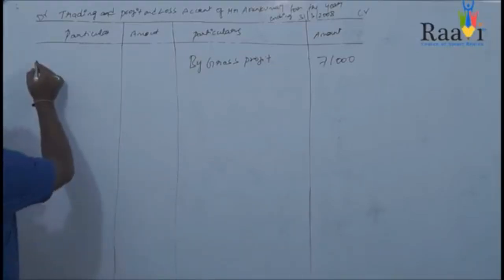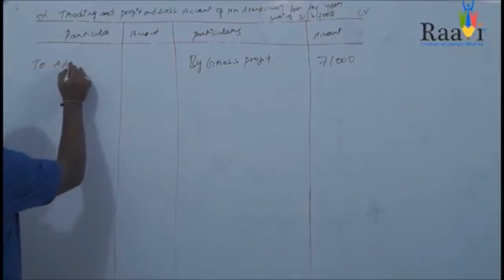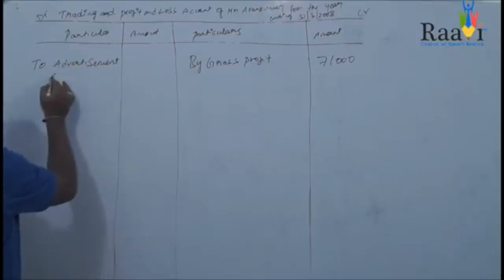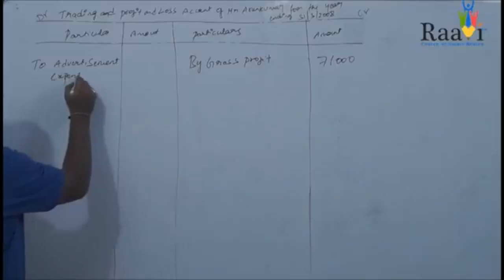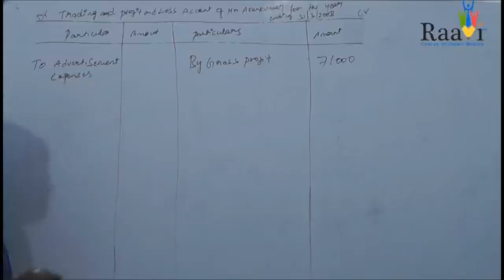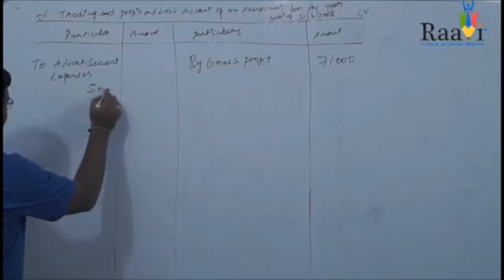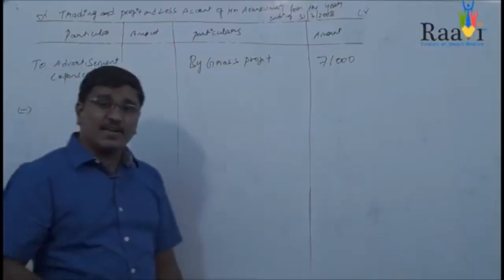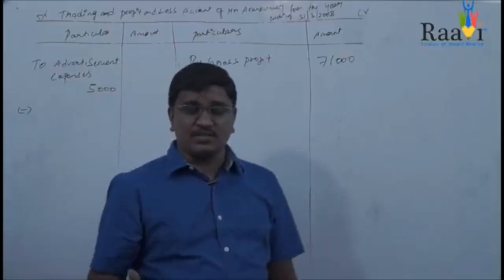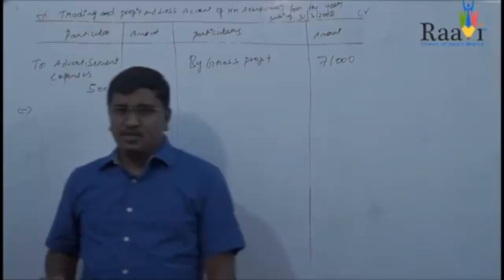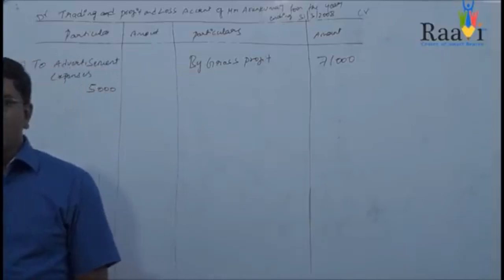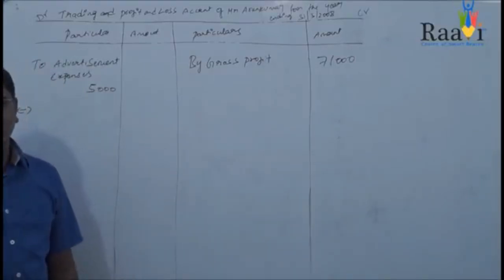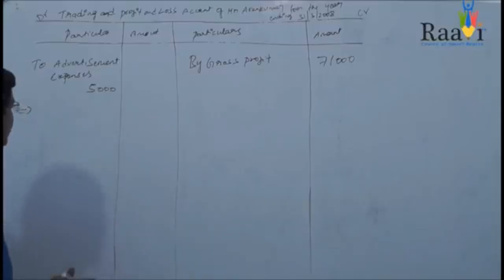First you will be writing advertisement expenses, 5,000. From this, you will be deducting the advertisement expenses which you paid in advance. So how much advance did you pay? You paid the advertisement expenses for April 2008, May 2008 and June 2008.